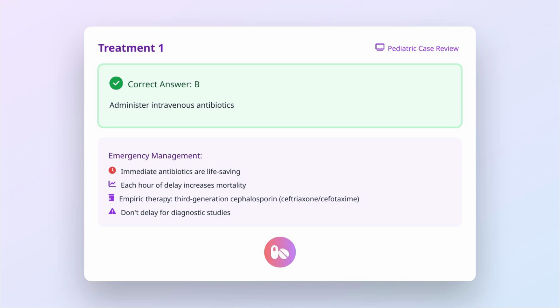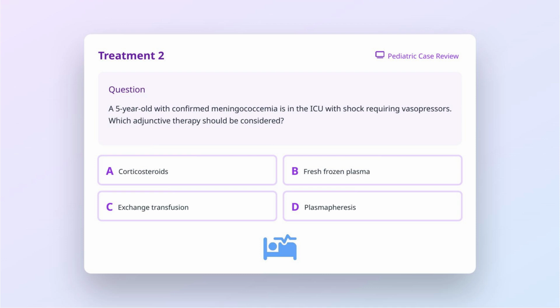Administering intravenous antibiotics is the first priority in managing suspected meningococcemia. Studies have shown that each hour of delay in antibiotic administration increases mortality. While obtaining blood cultures is important for diagnosis, it should never delay antibiotic therapy in a critically ill patient. The empiric antibiotic of choice is typically a third-generation cephalosporin such as ceftriaxone or cefotaxime. Lumbar puncture may be contraindicated in an unstable patient, and transfer arrangements, while potentially necessary, should occur after stabilization and initiating antibiotics.